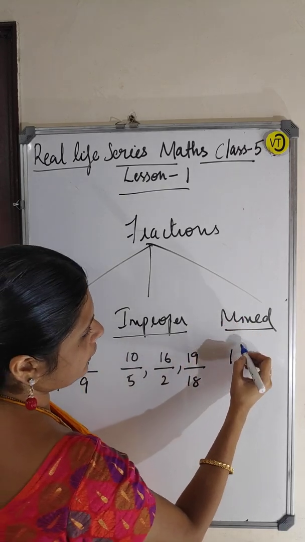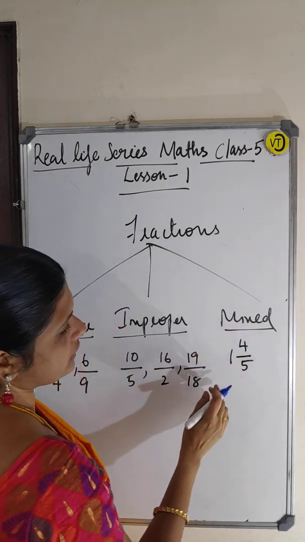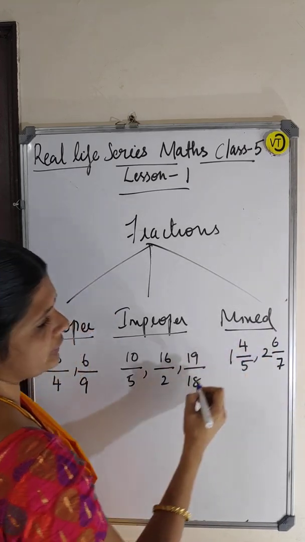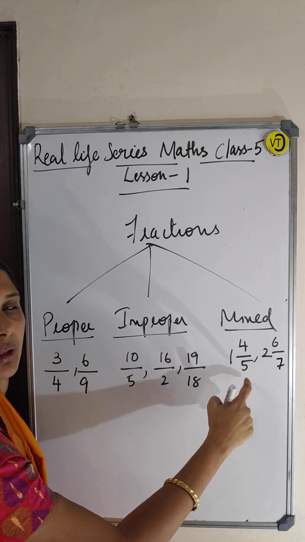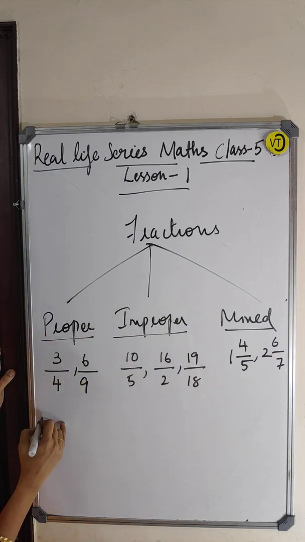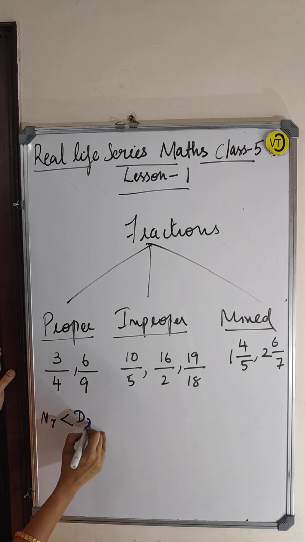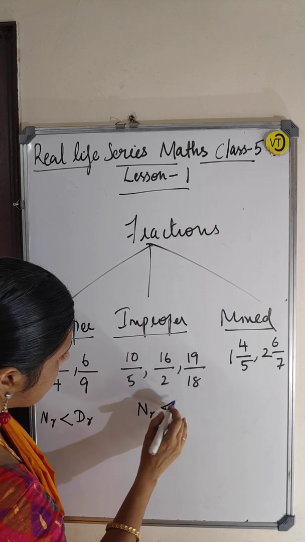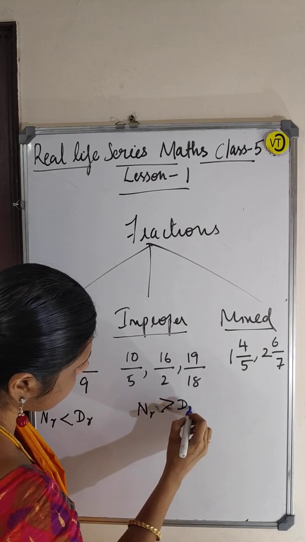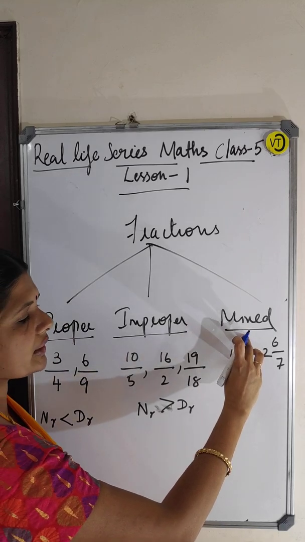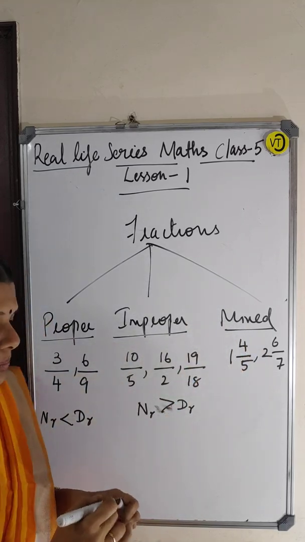Right? So one whole number and one fraction together. 1 4 by 5, 2 6 by 7. So what are these? Mixed fractions. Again I'll tell you, proper fraction means what? Numerator is less than denominator. Improper fraction means numerator is greater than the denominator. Mixed means your whole number and the fraction together, we can call it a mixed fraction.